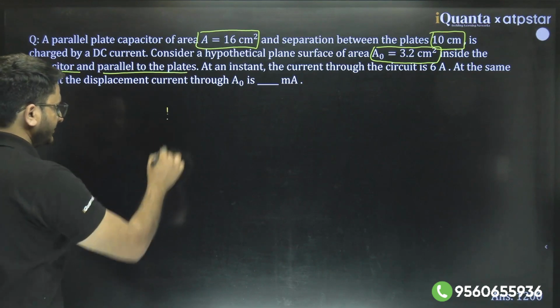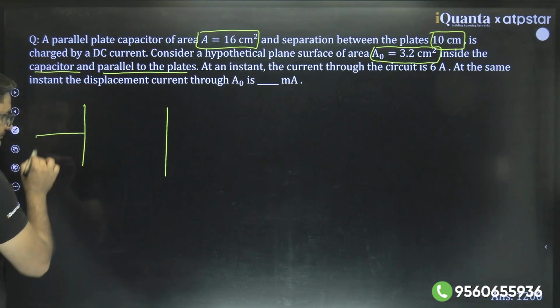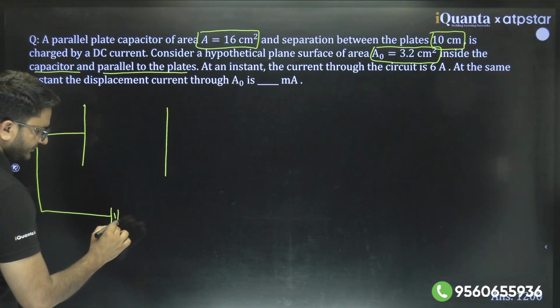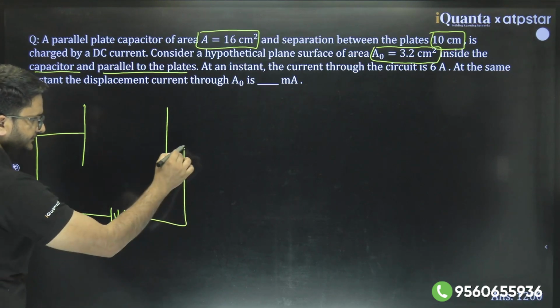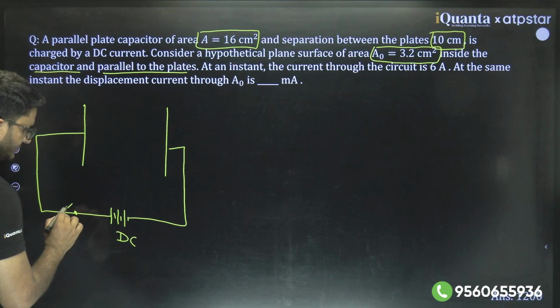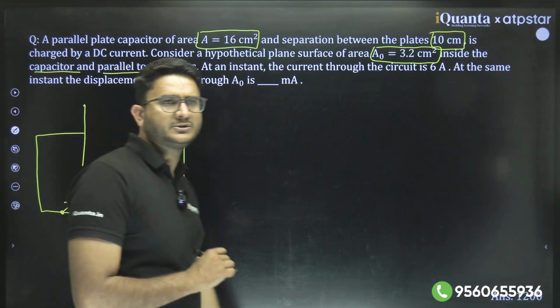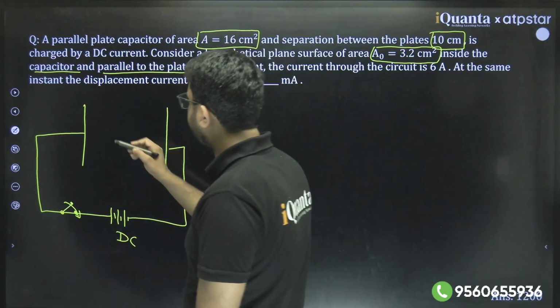Okay, let's draw one diagram. Suppose there is a capacitor. It is being charged using some DC battery, and we have also closed the key for this. We know this plate area is what?